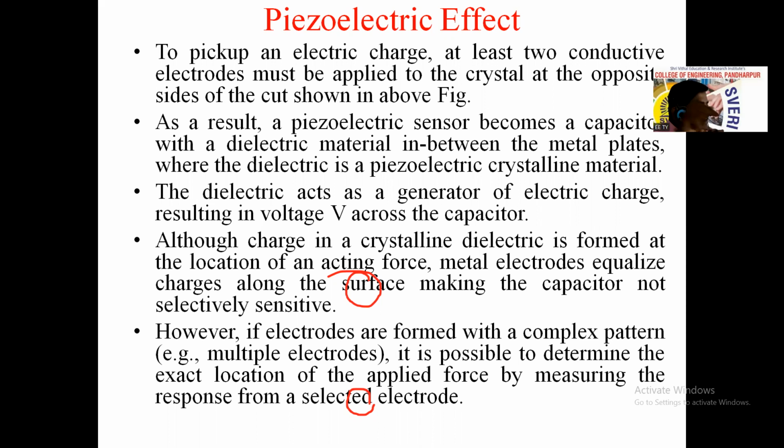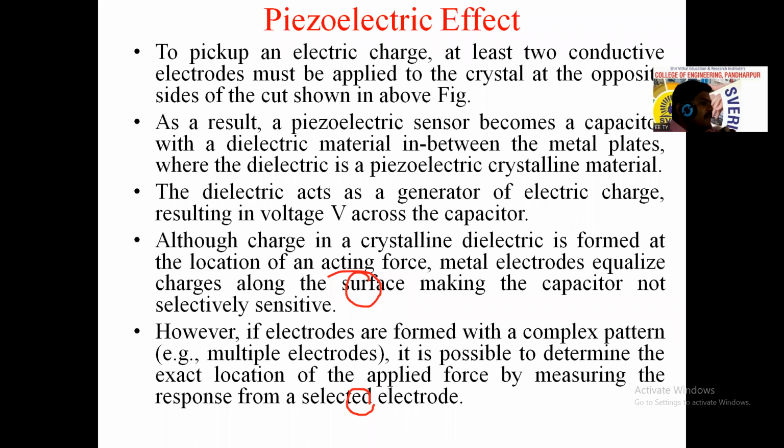The dielectric in this condition is the piezoelectric crystalline material, like a quartz crystal, or it may be a man-made crystal. Charge in the crystalline dielectric is formed at the location of an acting force.